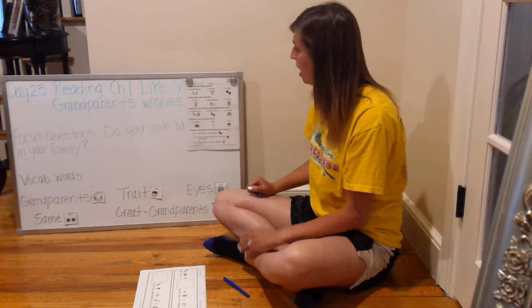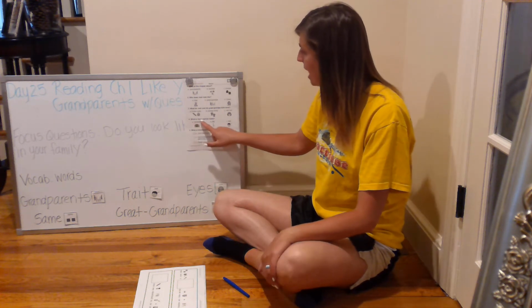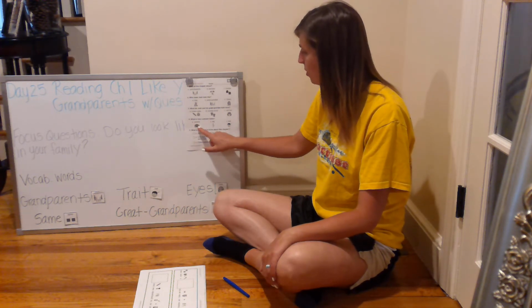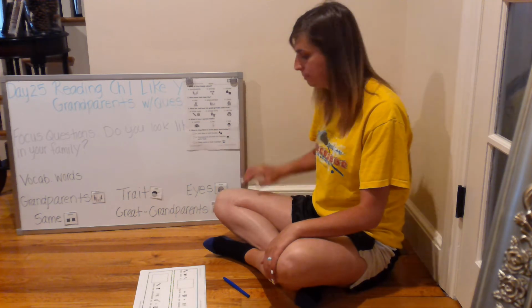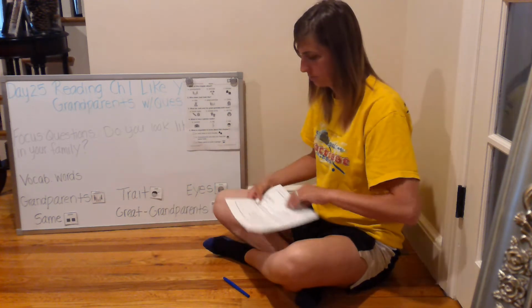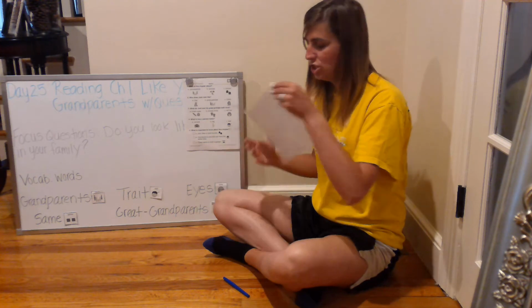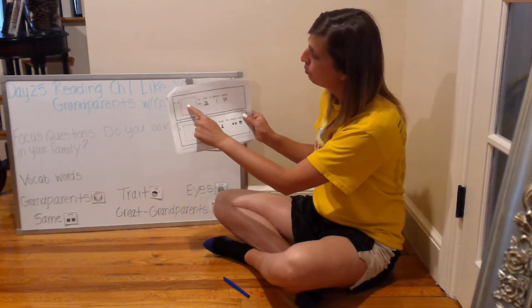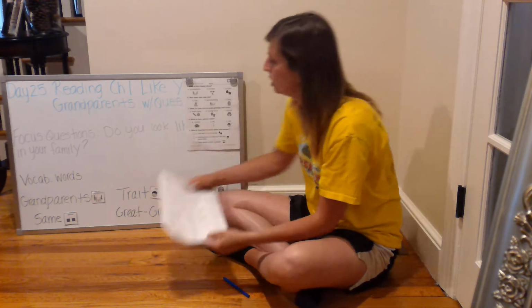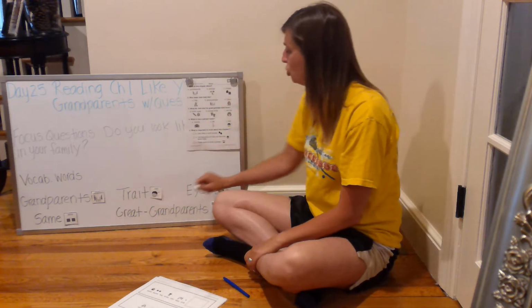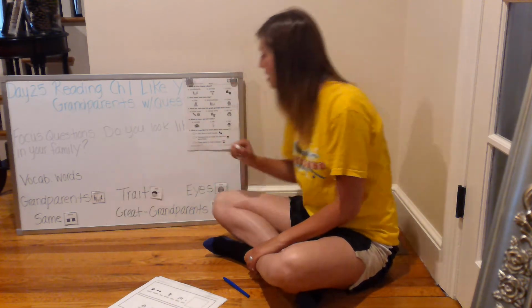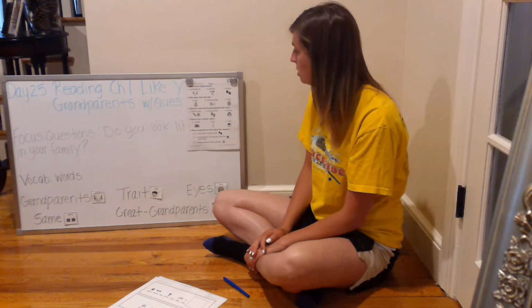Question number 4 on the multiple choice. What is how a person looks? A camera, a leg, or a trait? Question number 4 on the fill-in. A blank is how a person looks. Grandparents, trait, eyes, same, great-grandparents.